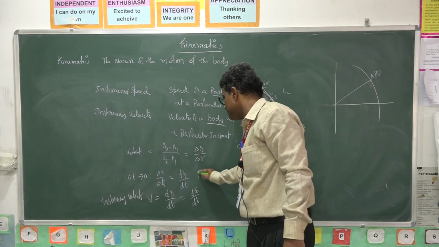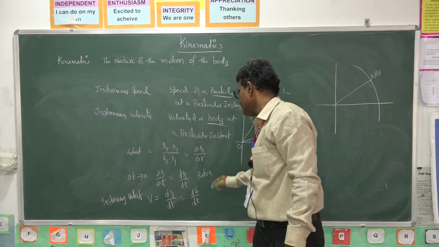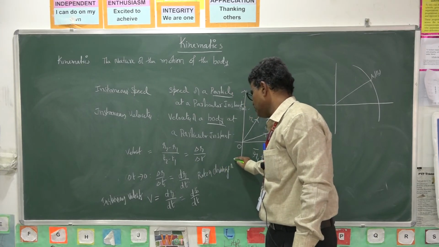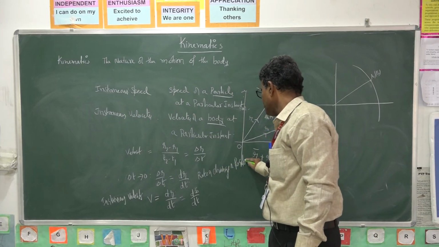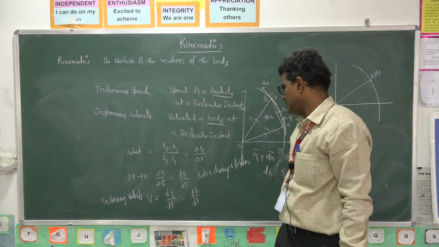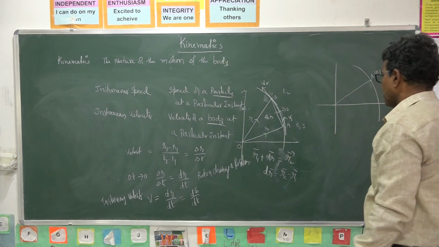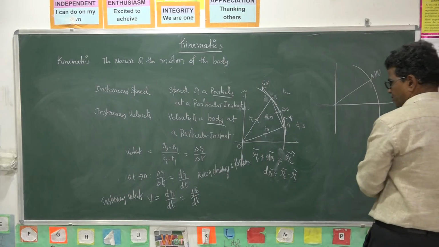That is the rate of change of position, and the rate of change of position is called instantaneous velocity. Okay.